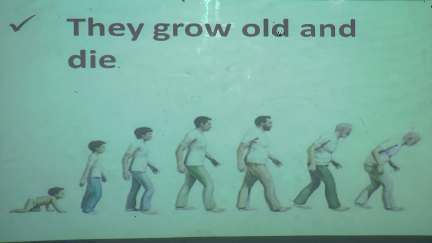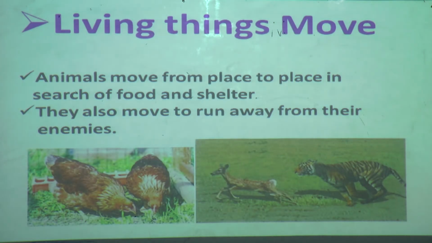Understood? Now we'll move to the next point, that living things move. Animals move from place to place in search of food and shelter. Okay? Now if you are hungry, then what will you do? You will run into your kitchen and you will ask your mama to give you food. But what about animals? What will they do? They will search for food themselves and they will eat.